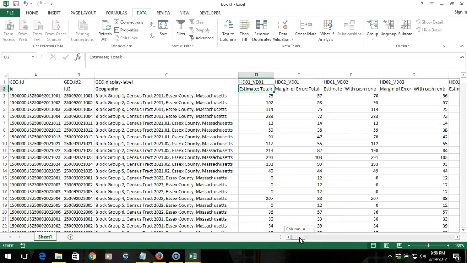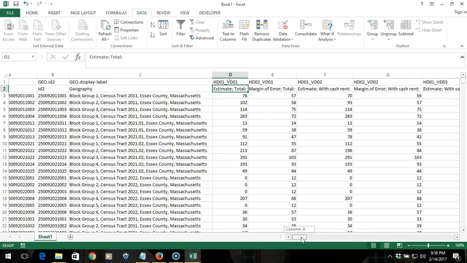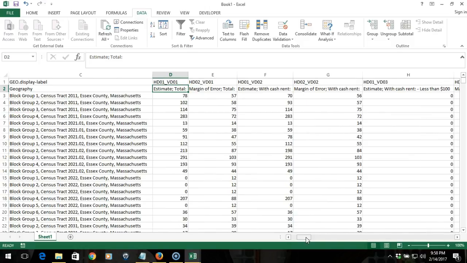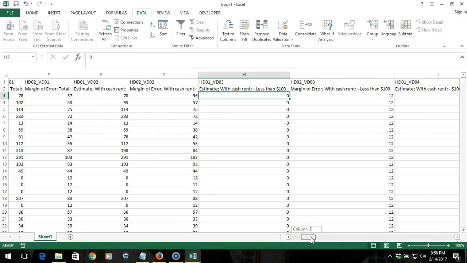But the first thing that we're most concerned with is simply identifying the number of affordable rental units in the various block groups. So that means we're including all rental units that are below that $1,962 limit. That means we need to add up the estimates for the number of units that fall in price ranges below that limit.